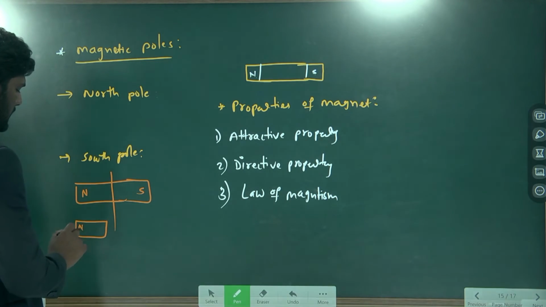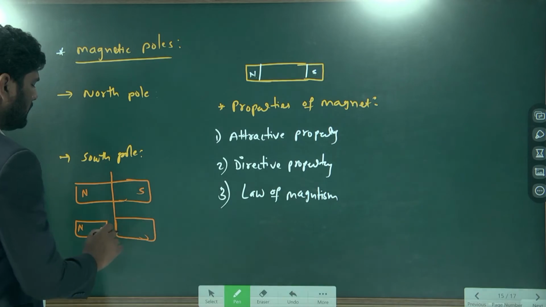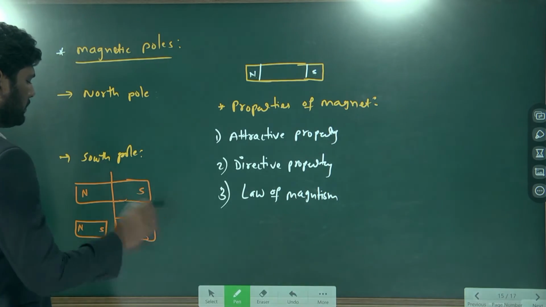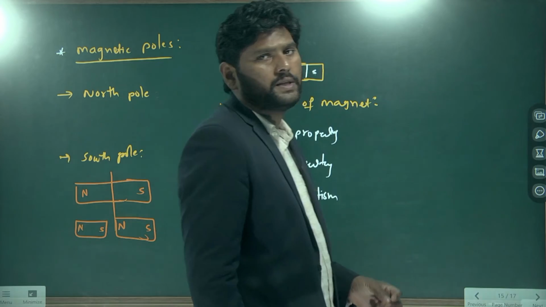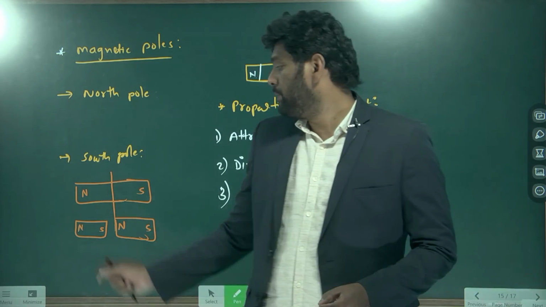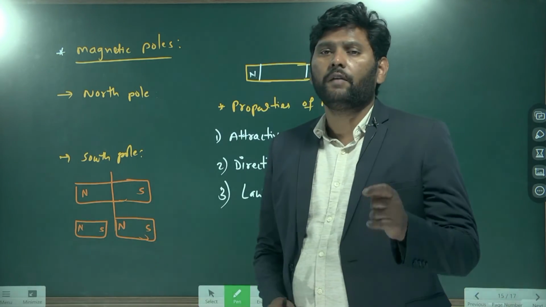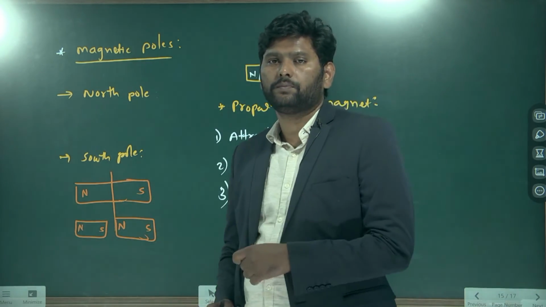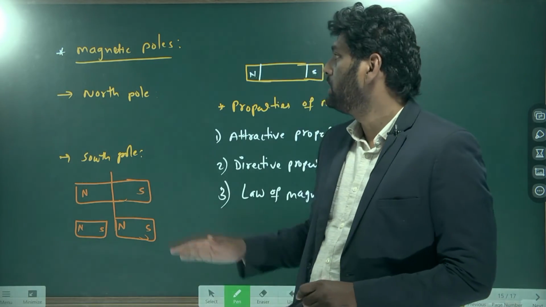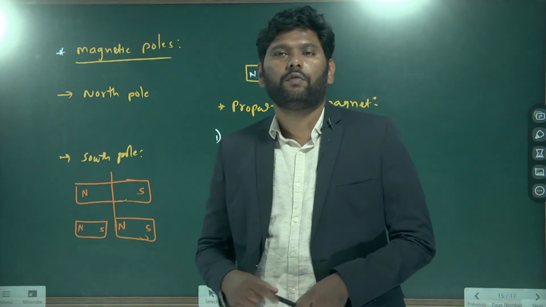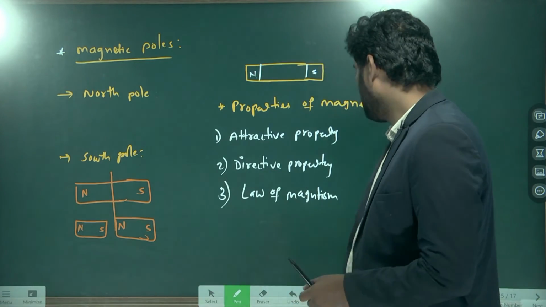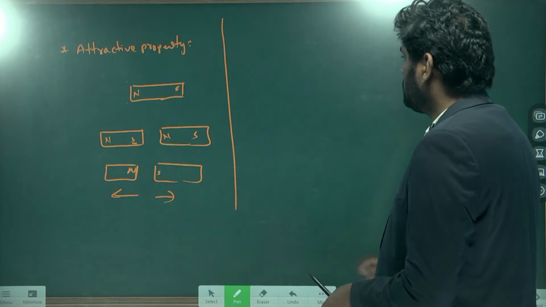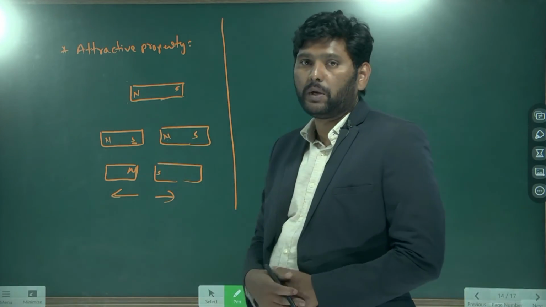Here the north pole will form, here the south pole will form, here north pole will form, here south pole will form. Again, if you make any small pieces also, the small pieces also have poles, north and south. Understand? So that way the poles will exist for any magnetic materials. Understand? Coming to this point, just now we discussed the attractive property.